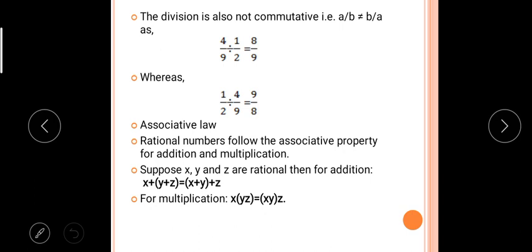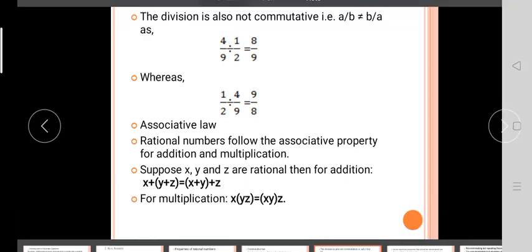Next, division is also not commutative. Why? When you are calculating 4 by 9 divided by 1 by 2, you will get 8 by 9. And when you are interchanging them, you will get a different answer. Therefore, it is not a commutative property.